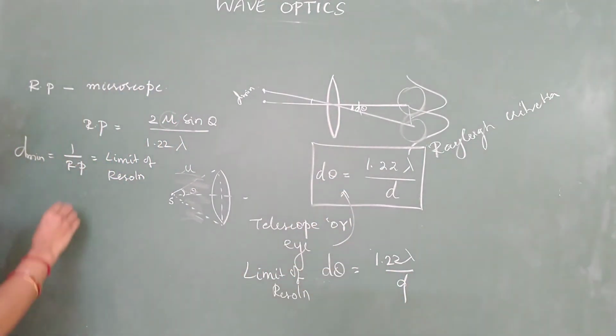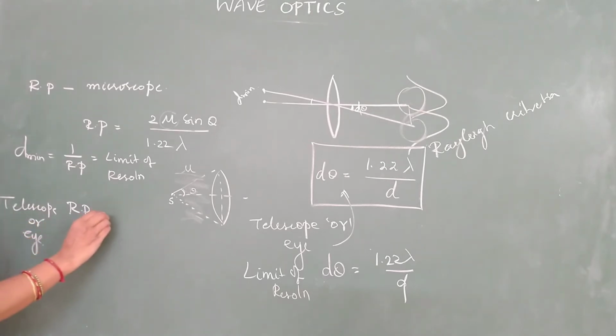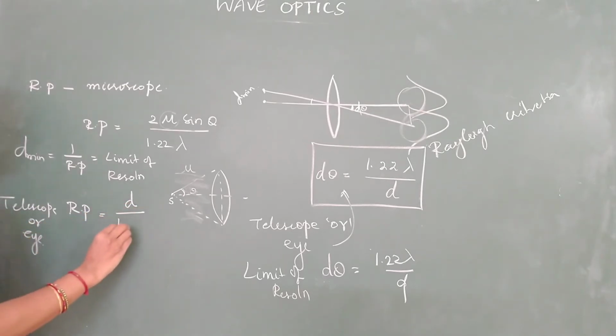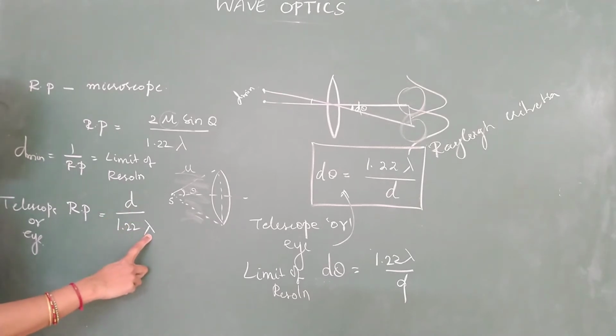If you reverse the fraction, we get resolving power. So what is the resolving power of a telescope or human eye? It should be d by 1.22 lambda, where d is the diameter or the aperture of the eye lens, and lambda gives you the wavelength of the light used.